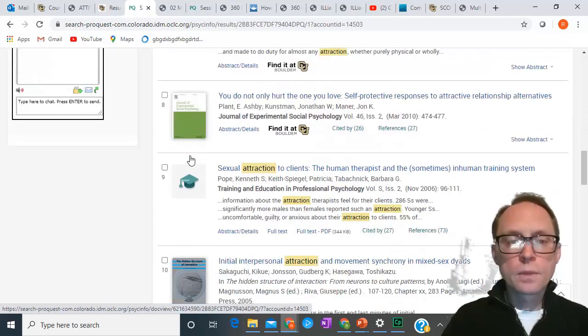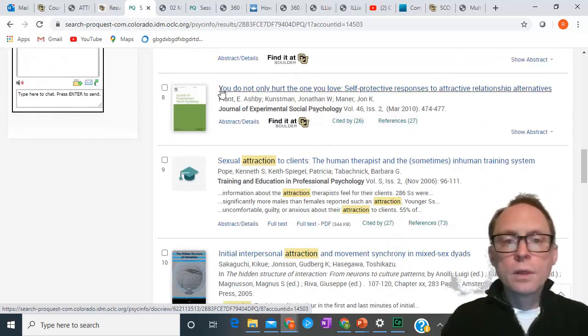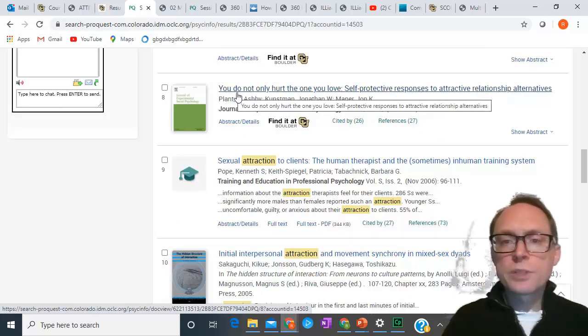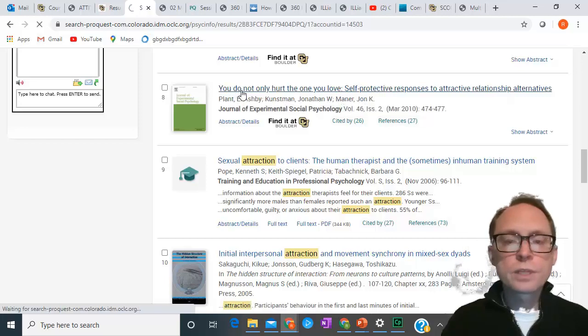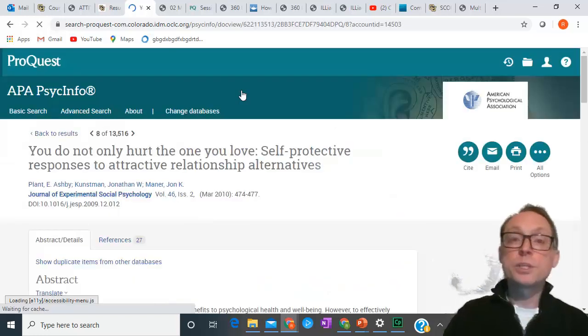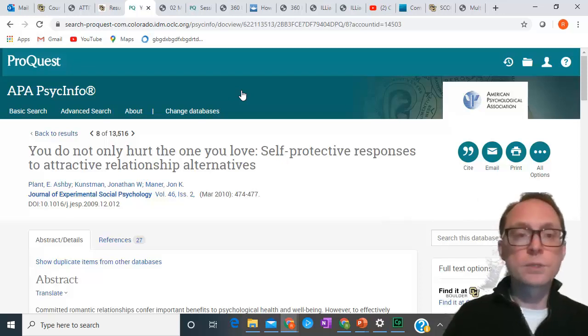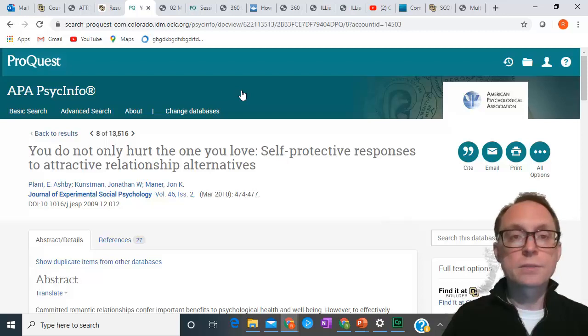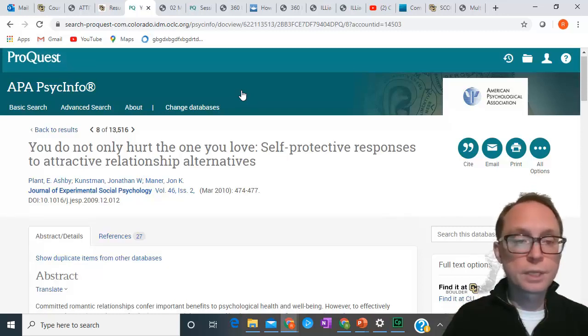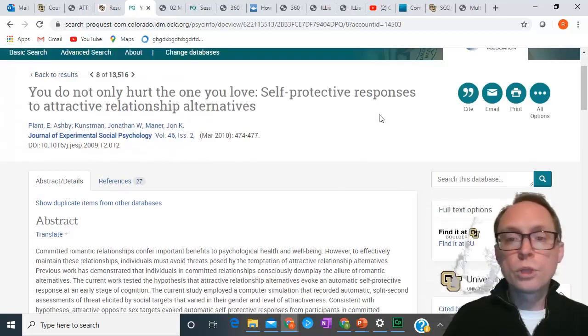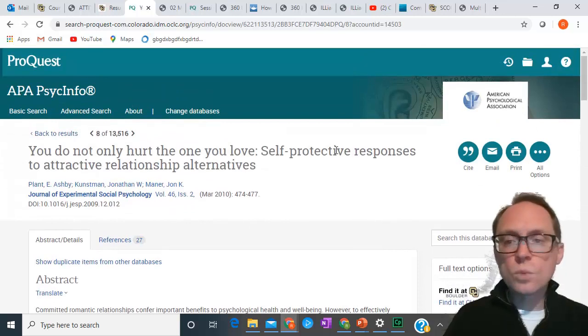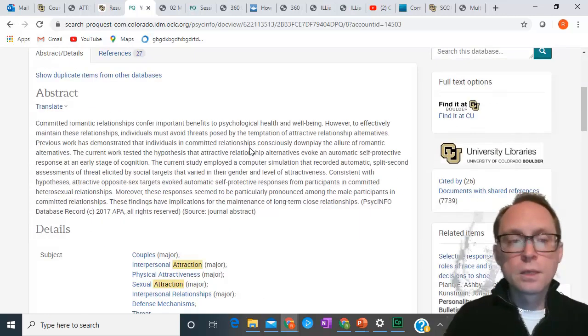All right, let's do one that's pretty easy to understand. Here we go: "You do not only hurt the one you love: self-protective responses to attractive relationship alternatives." Let's go ahead and take a look at this article. The reason why this is such a big deal is because you will need to write an APA empirical article. You'll need to have all of the parts to it: a title page, an abstract, et cetera. When we look at the full thing, what you should know is that APA style is not based on...